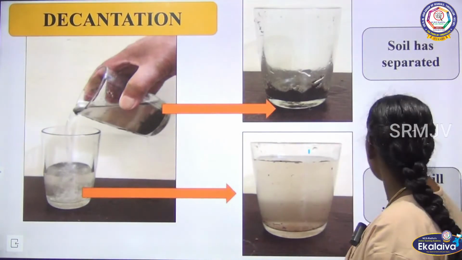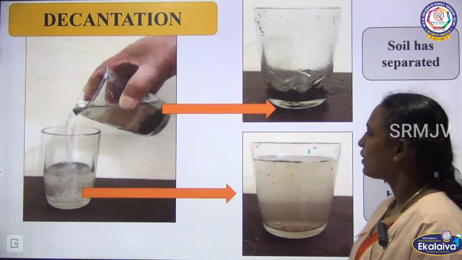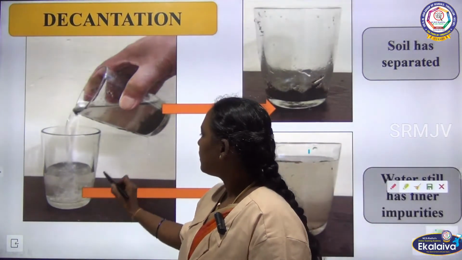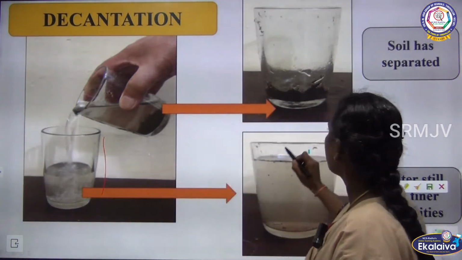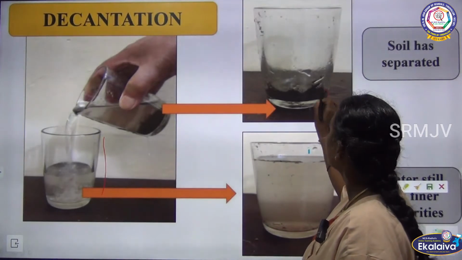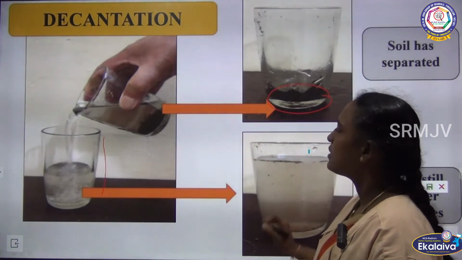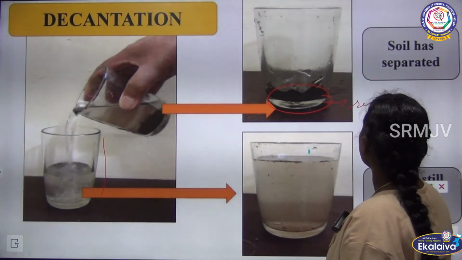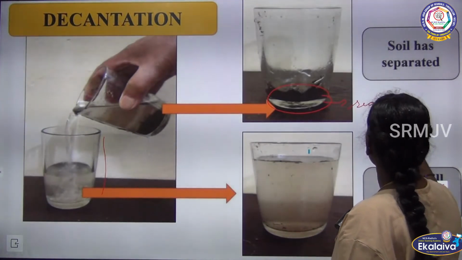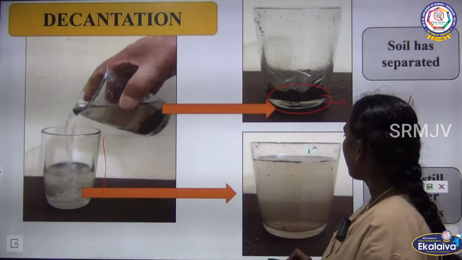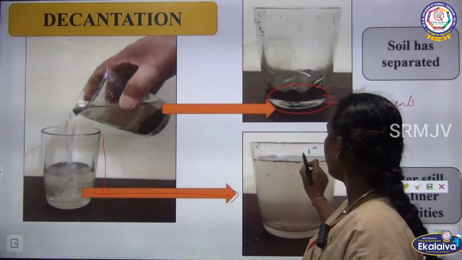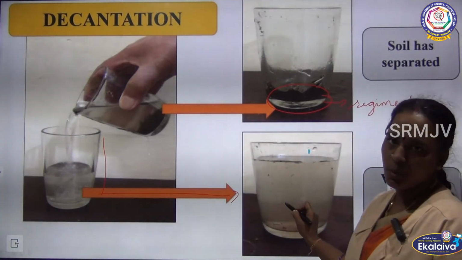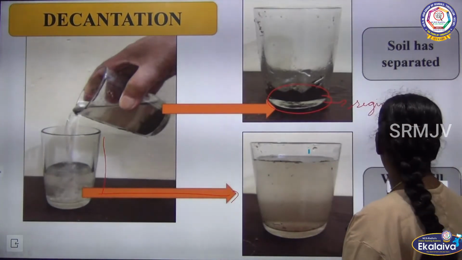You can see here they are taking a glass of water, and this is known as sediment. And we are removing the clear upper water, and this process is known as decantation.